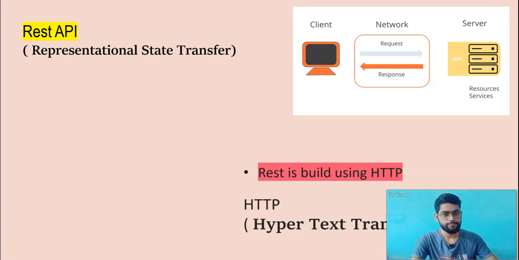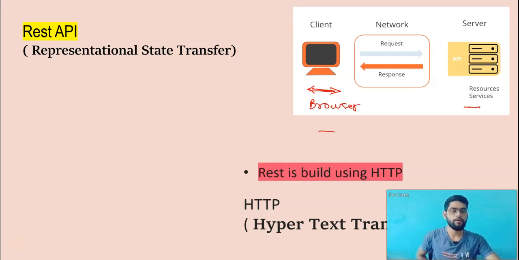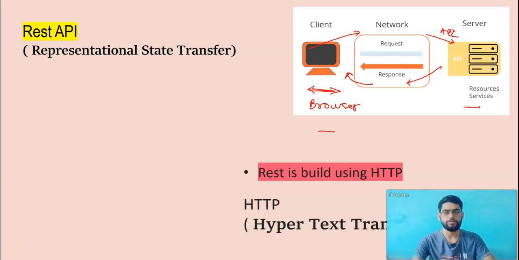This is a client, or we can say our browser, and this is the server, right? So we follow the pattern of request and response. When a client makes a request through API, the API interacts with the server, and again the server goes back to the API, and again the API gives it to the browser. This is the response process, right?